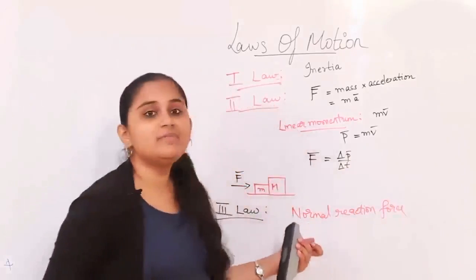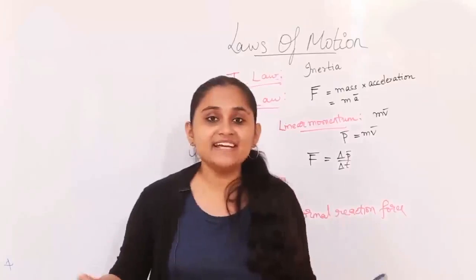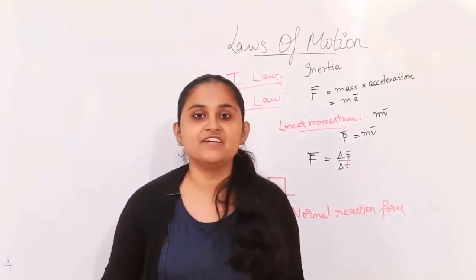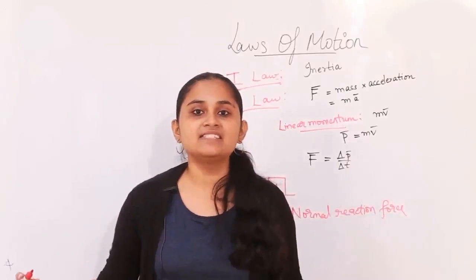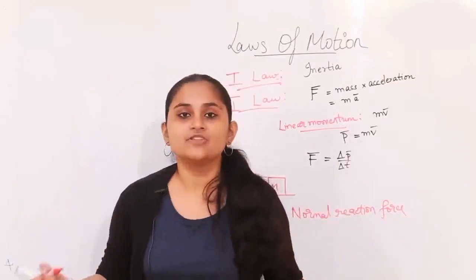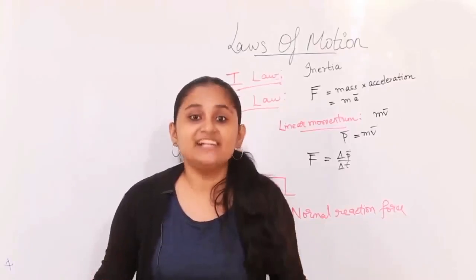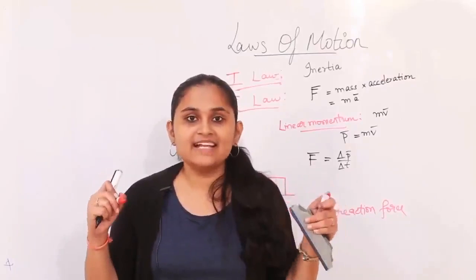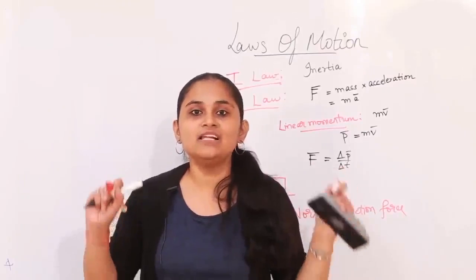Why is the word normal being used here? Since I am standing perpendicular to the surface, and perpendicular is another way of saying normal, this reaction is happening normally to the surface, and hence it is named the normal reaction.